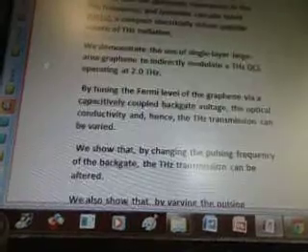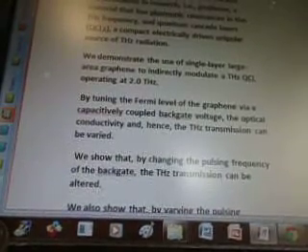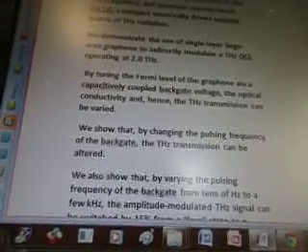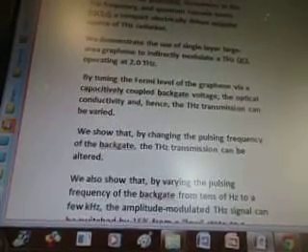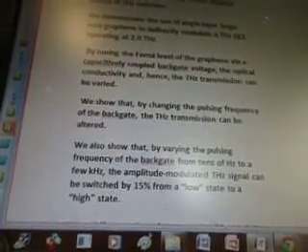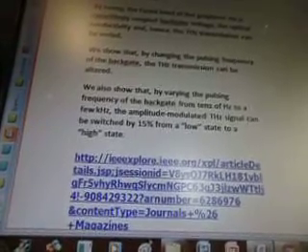We demonstrate the use of single-layer large area graphene to indirectly modulate a THz QCL operating at 2.0 THz. By tuning the Fermi level of the graphene via capacitively coupled backgate voltage, the optical conductivity and hence the THz transmission can be varied. We show that by changing the pulsing frequency of the backgate, the THz transmission can be altered. We also show that by varying the pulsing frequency of the backgate from tens of Hz to a few kHz, the amplitude modulated THz signal can be switched by 15% from a low state to a high state. And that's